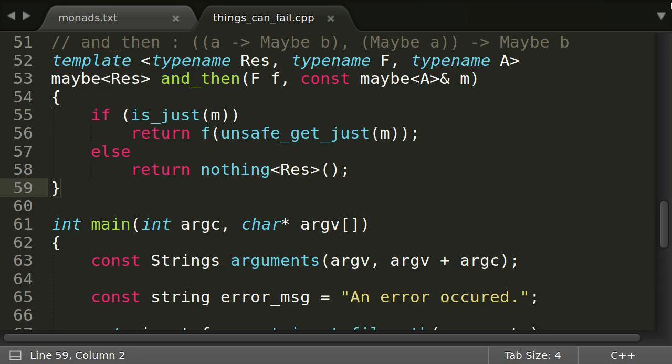This version even deduces the return type, so one does not have to name it explicitly like here. The function and then is called bind in other languages. In Haskell it is written as an infix operator that looks like this. This is also where Haskell has its logo from. Oh, let's see if our code compiles.